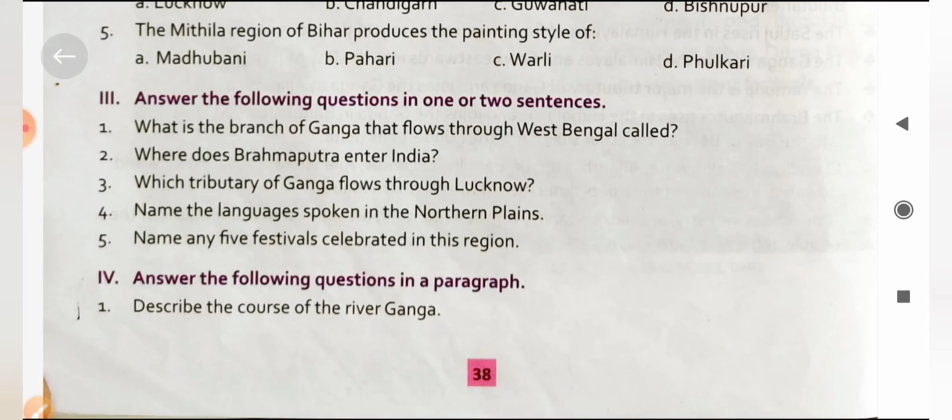The next question: write a note on the major occupations of the people of the northern plains. Agriculture and industry are the two important occupations of the people living here. Farmers grow rice, wheat, pulses, sugar cane, fruits and vegetables.